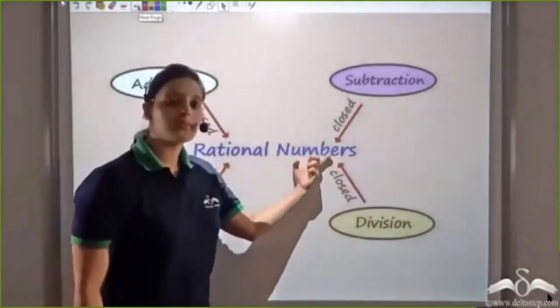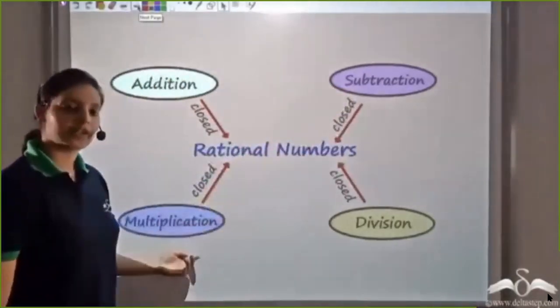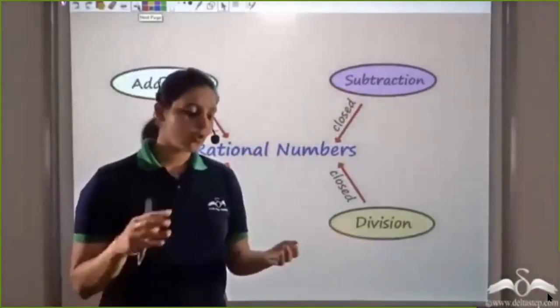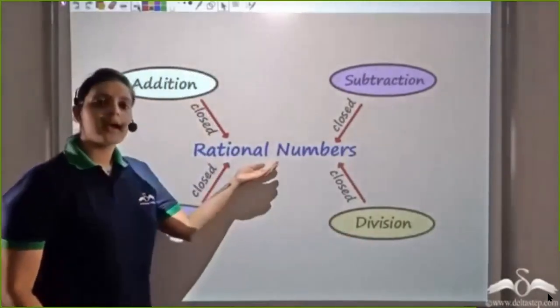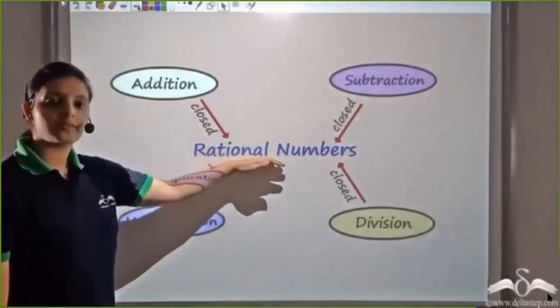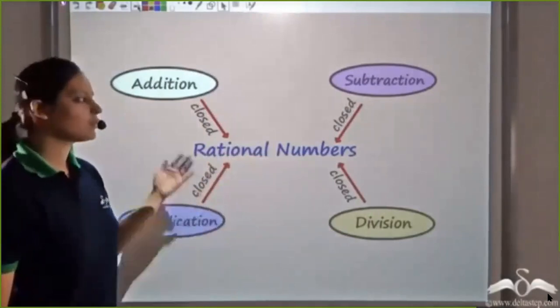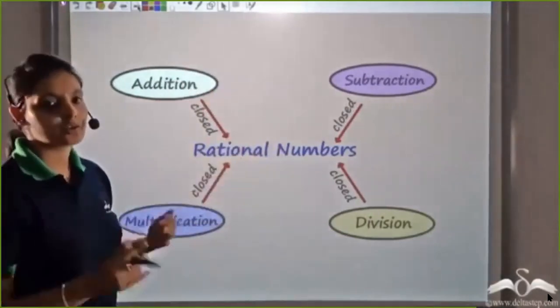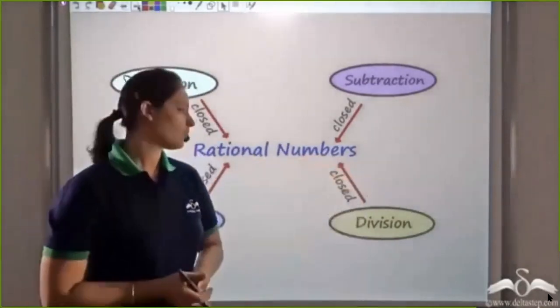Rational numbers were closed under addition, subtraction, multiplication and division. So all four mathematical operations were closed under rational numbers, and hence for a long time it was believed that rational numbers represented the entire number system.